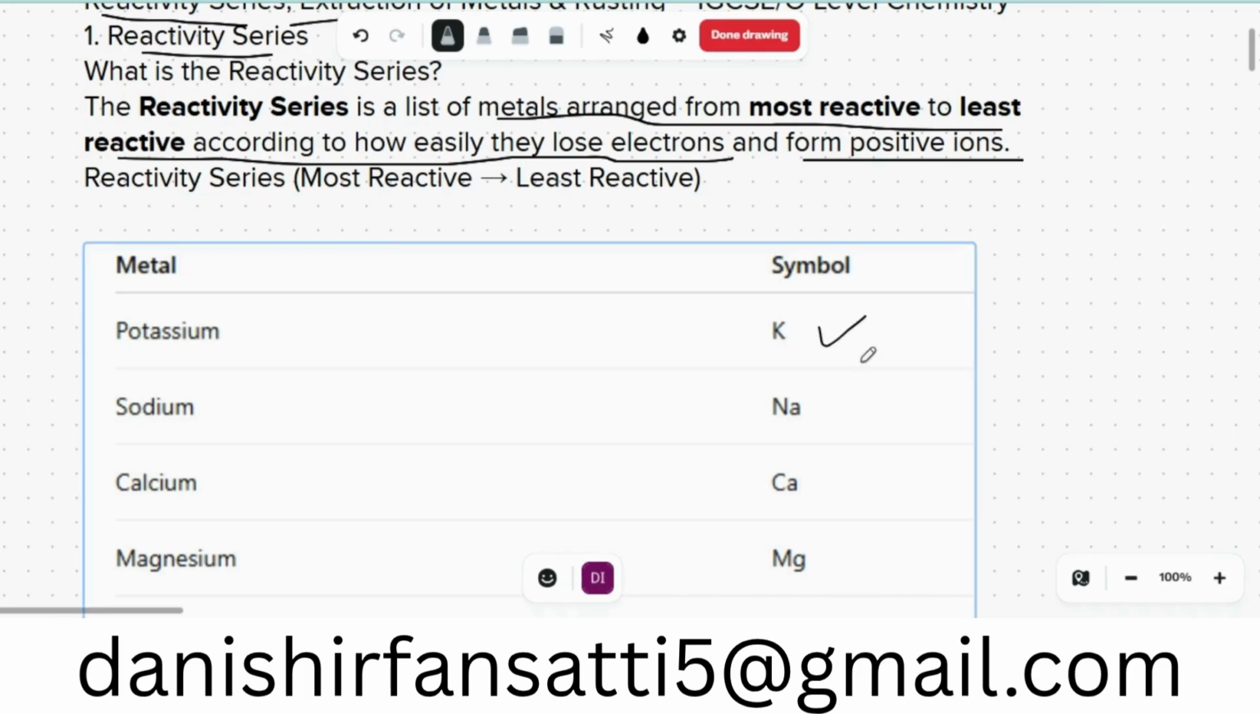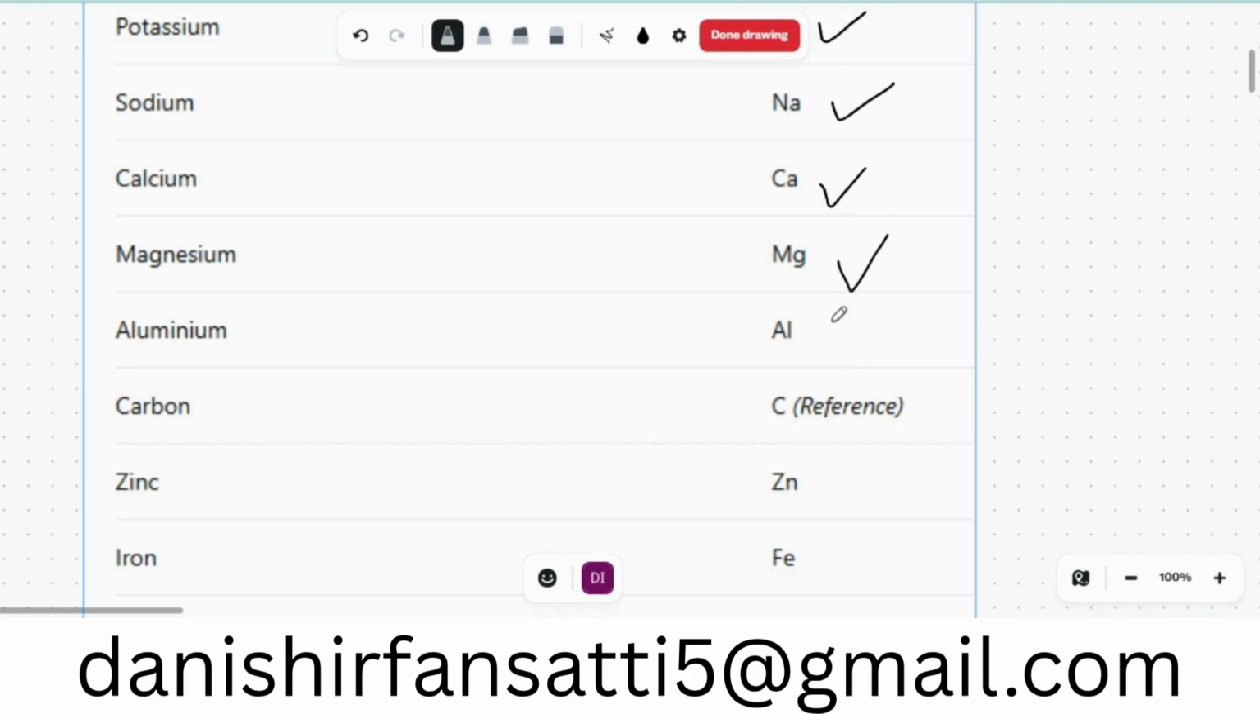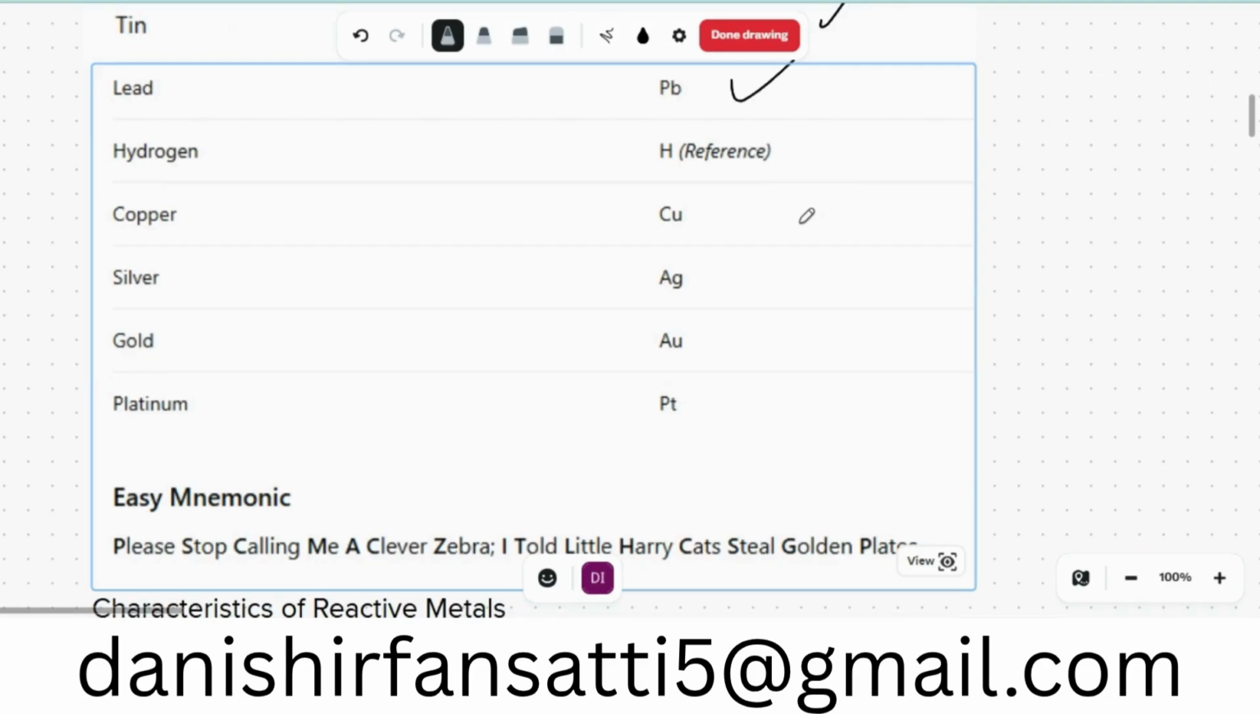Reactive series from most reactive to least reactive: potassium is most reactive, then sodium, then calcium, then magnesium, then aluminum, then carbon, then zinc, iron, tin, lead, hydrogen, copper, silver, gold is least reactive, and platinum is the least reactive of all.